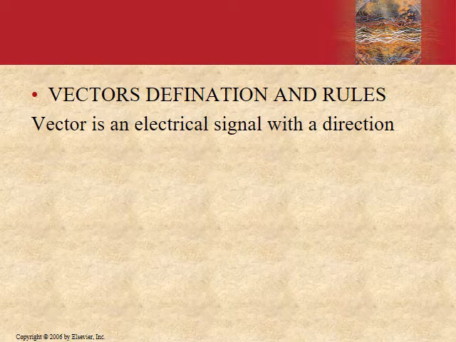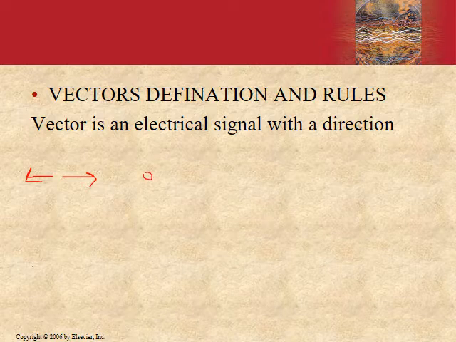Easily, vectors can be defined as electrical signals that have direction. There are certain rules regarding vectors. Rule number one is that vectors cancel each other if they are in opposite directions. For example, one vector is in this direction and the other one is opposite to it. So what would happen? They would cancel each other and the result would be zero.